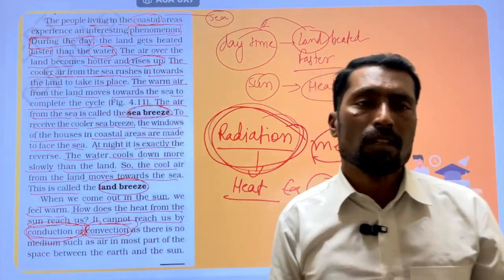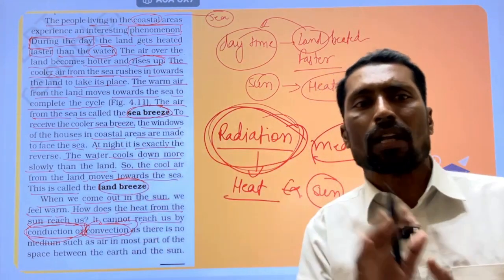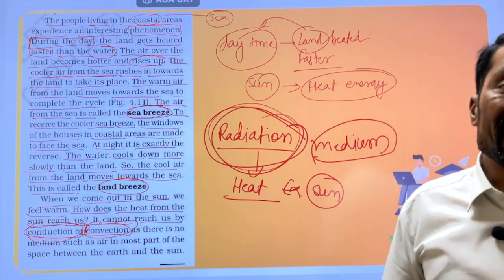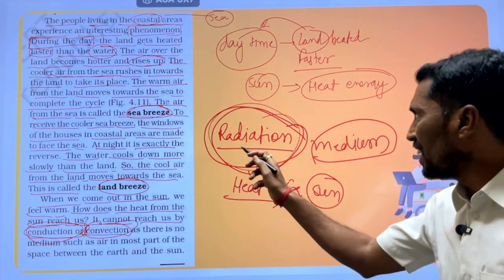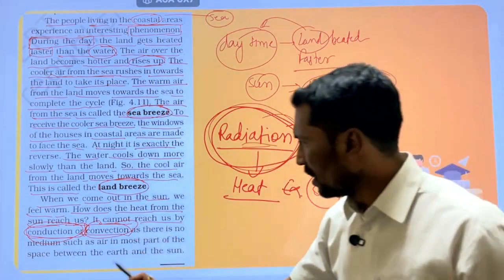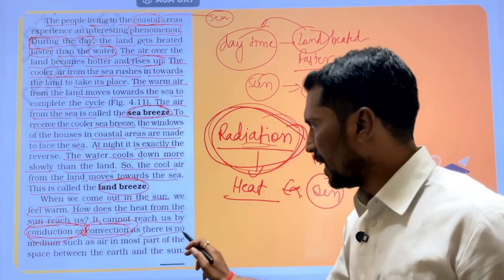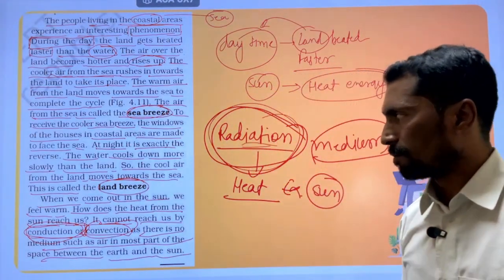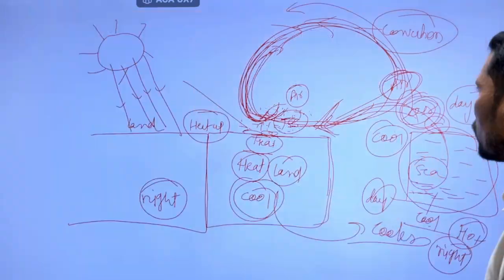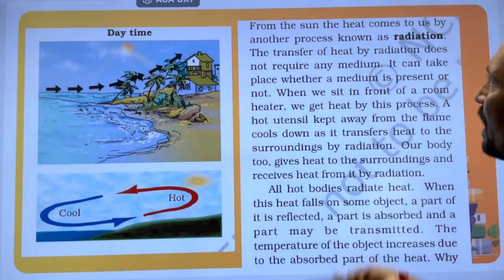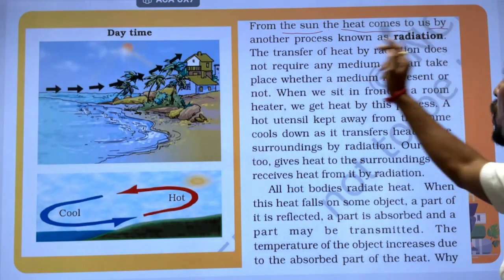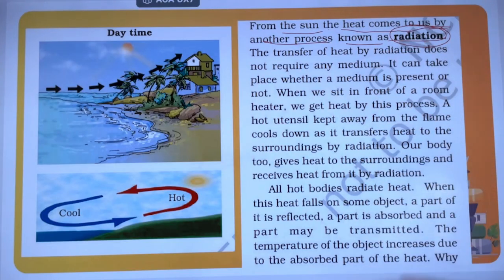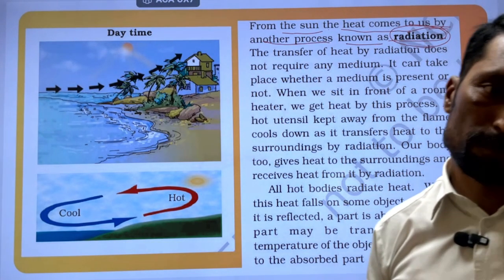There are no particles to transfer the heat energy from one particle to another particle. There is no medium. So how is the light energy transferred? The light energy is transferred with the help of radiation only. As there is no medium such as air in most of the space between the earth and the sun, empty space is there. So how is the heat energy transferred? From the sun, heat comes to us by another process known as radiation.